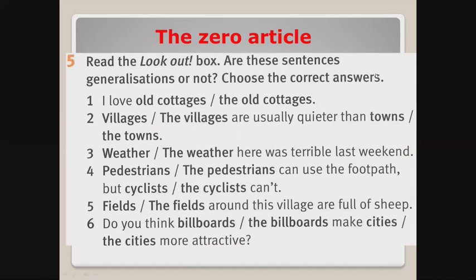So here is a short task, and you have to choose whether to use the zero article or the definite article. So let's check whether you did well. The first sentence: I love old cottages in general. Villages are usually quieter than towns. How can you know that these are generalizations? There is nothing after the nouns which would describe these nouns.